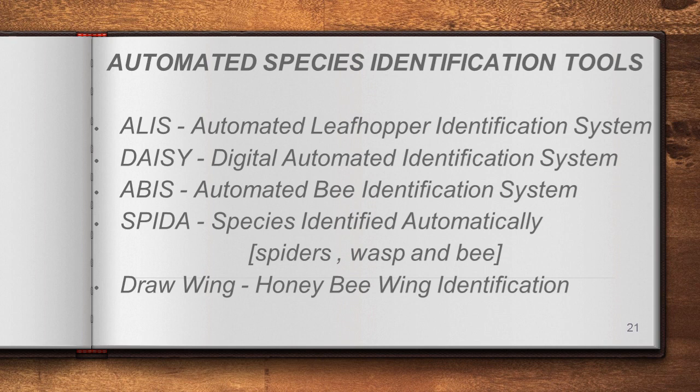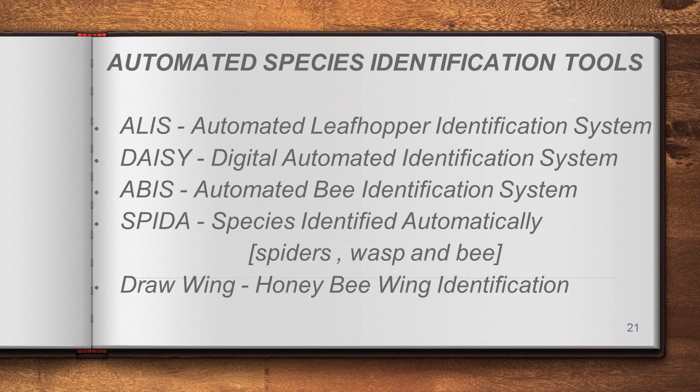And the next one, DAISY, means digital automated identification system. It means we can collect this information in digital form from the system, the internet. The next one, ABIS, automated bee identification system, means we can collect the details regarding the bees.